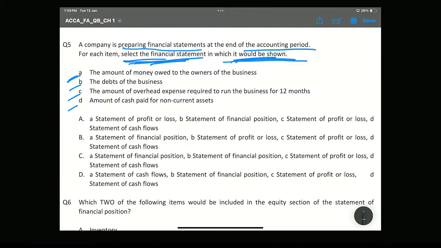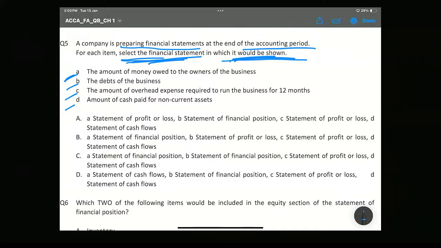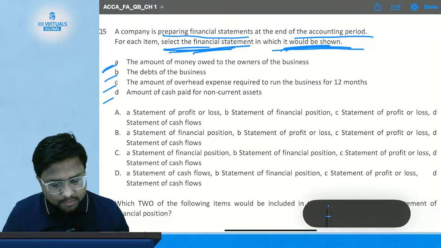Just read the question and start making the answer in your mind, which option should be correct for each item. Okay, I hope you are done with the reading.